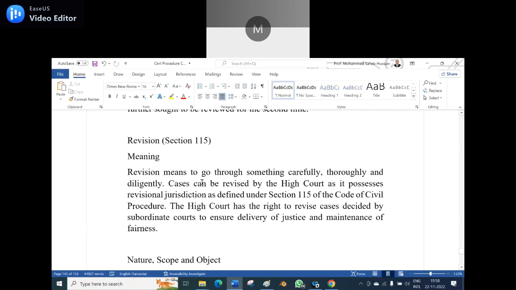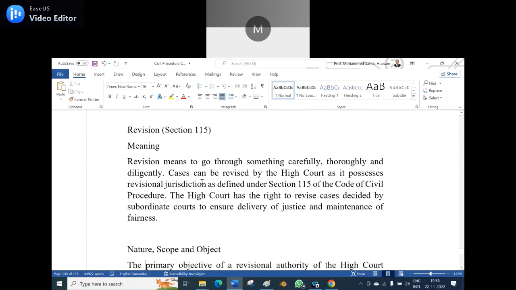So the revision is given in Section 115, and revision means going through something carefully, thoroughly, and diligently. Cases can be revised by the court as it possesses the revisional jurisdiction as defined under Section 115 of the Code of Civil Procedure. The High Court has the right to revise the cases decided by the subordinate courts to ensure the delivery of justice and maintain fairness. So a revision can be made to the High Court from the subordinate court.